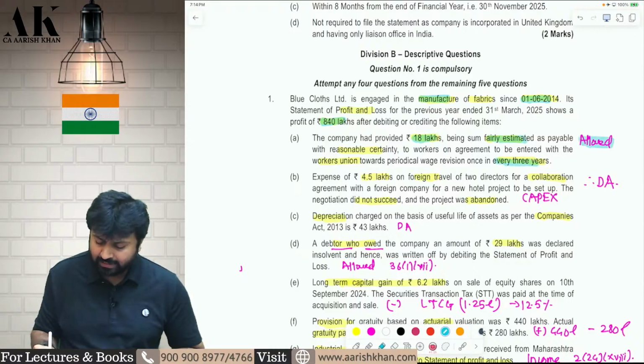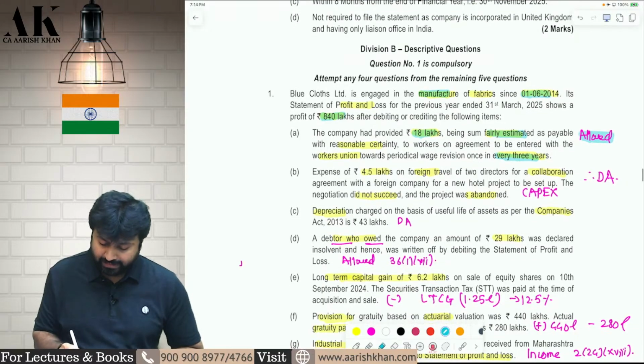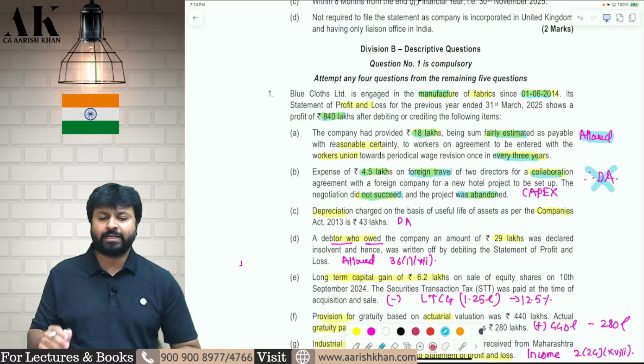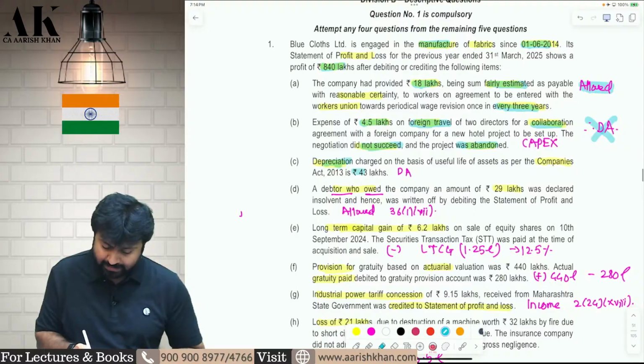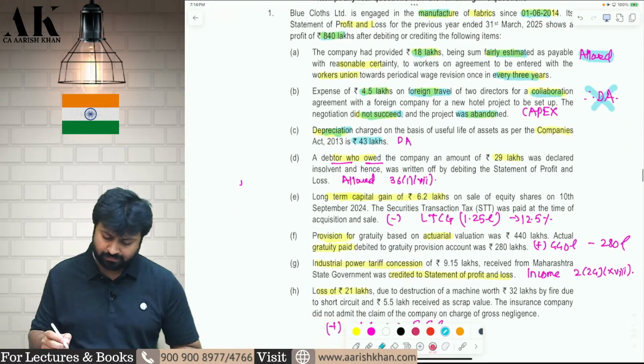We have done this adjustment earlier. It is allowed as deduction. Then you are doing some foreign travel. Directors are doing some foreign travel for a project which is abandoned. So that is not allowed as deduction. That is capital expenditure. Then depreciation as per Companies Act, that is disallowed.